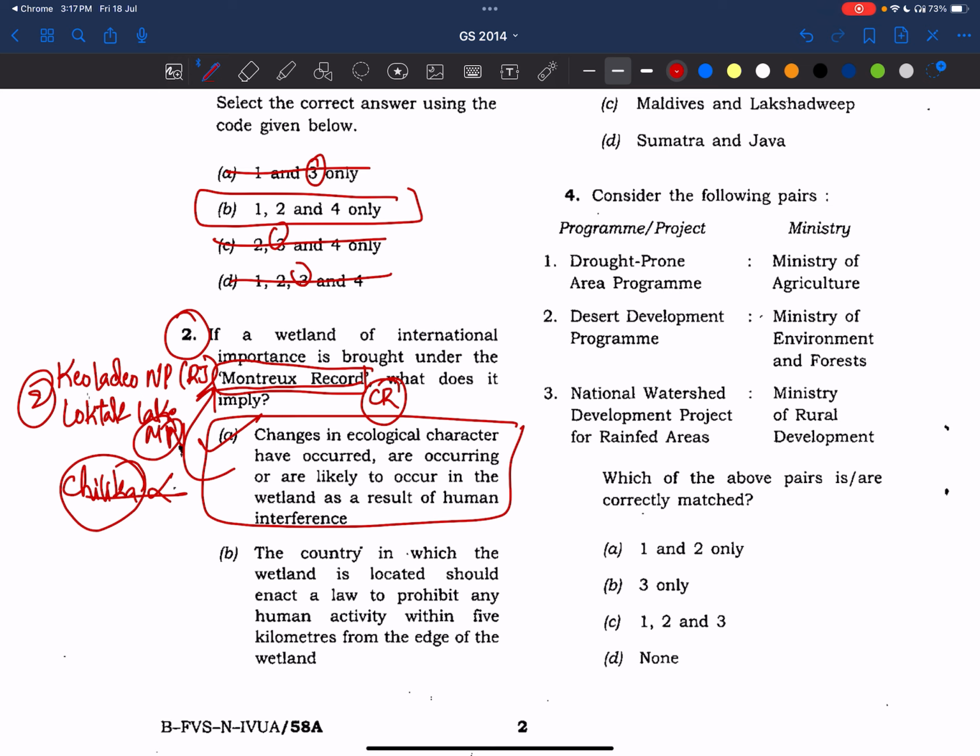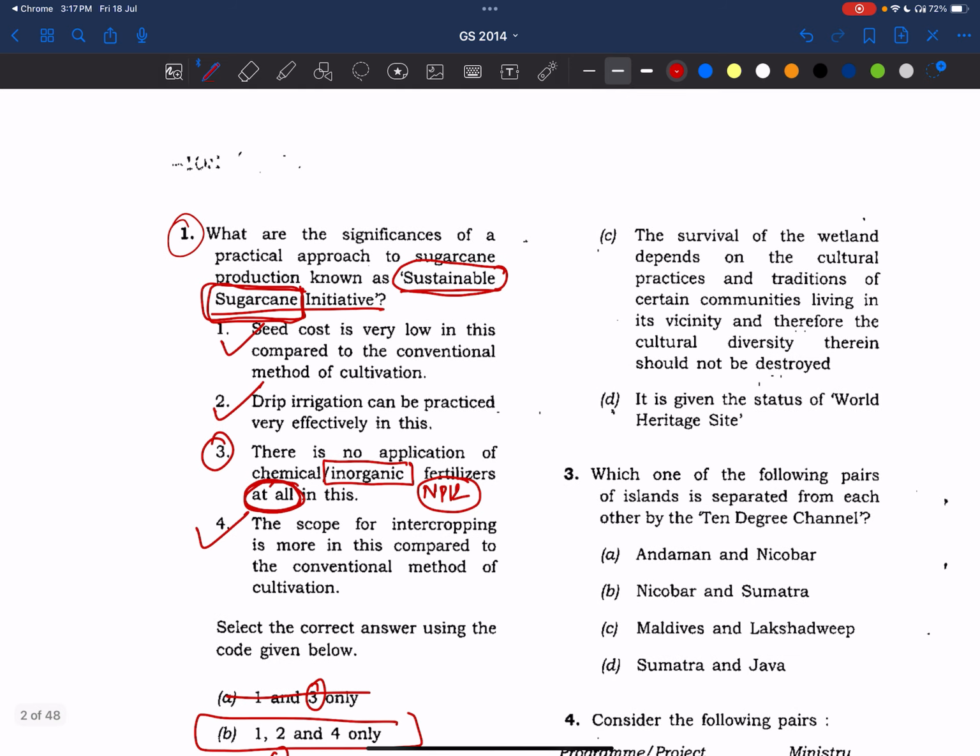Now, what we have to learn from this question: we need to make a list of Ramsar sites. We know how important Ramsar sites are. UPSC will be asking about them, and other exams like CDS and CAPF also ask. So it is very important. Let's make the list of Ramsar sites and the basics of the Ramsar Convention and Montreux Record. We'll try to make the notes, and I'll share them on Telegram. Now, coming to the third question.